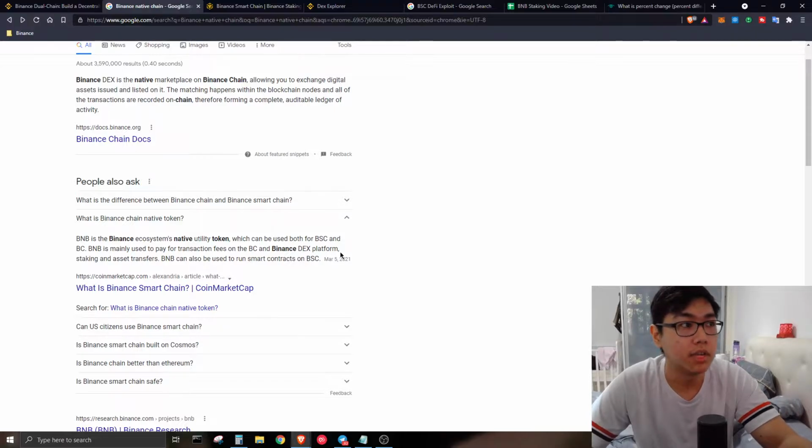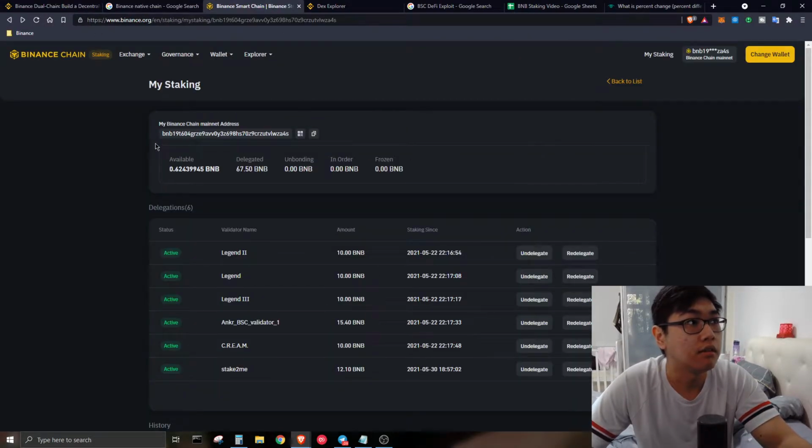So what's the difference? Basically, on Binance Smart Chain itself, the address is almost the same, similar to the Ethereum network. Whatever address you see, 0x or whatsoever, everything is based on Ethereum, almost the same, just that the network is different. And for Binance Chain itself, it is slightly different, and the address on the Binance Chain starts with BNB. So you can see over here, something like this, BNB 19 blah blah blah. This is the Binance Chain, which is the mainnet one.